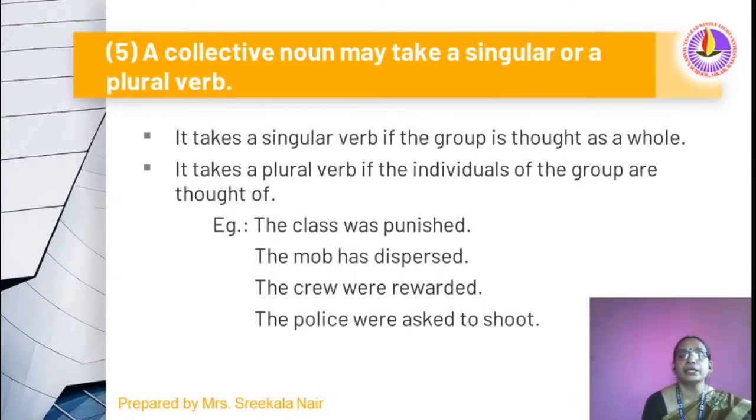A collective noun may take a singular or a plural verb. It takes a singular verb if the group is thought of as a whole. It takes a plural verb if the individuals of the group are thought of. The class was punished. The mob has dispersed. In these two cases, we use a singular verb because it is considered as a single whole. Here, the crew were rewarded, the police were asked to show. Here in the third and fourth sentences, they are considered individual persons. That's why here we use the plural verb.